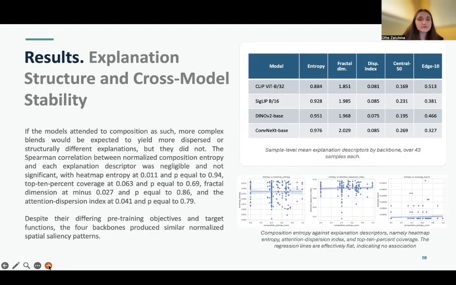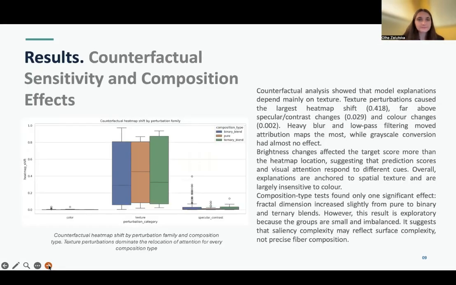The Spearman correlation between normalized composition entropy and each explanation descriptor was negligible and not significant. And here you can see sample-level mean explanation descriptors by backbone over 43 samples each, and composition entropy against explanation descriptors, namely heat map entropy, attention dispersion index, and top 10% coverage. The regression lines are effectively flat, indicating no association.